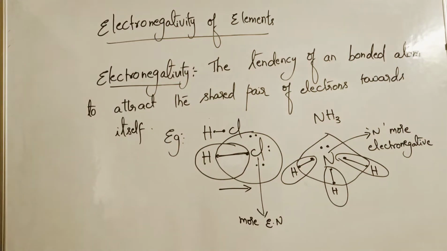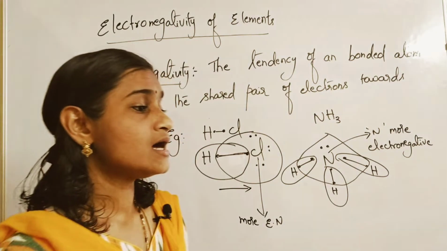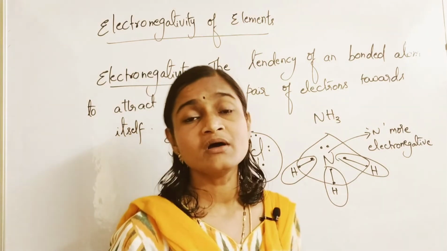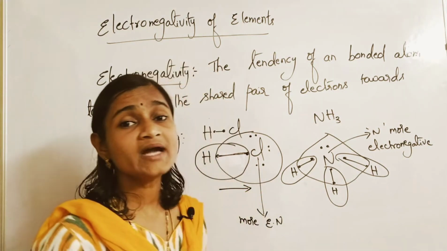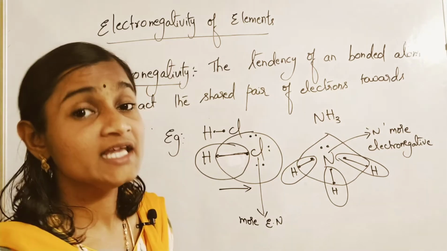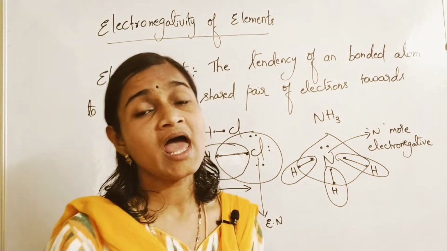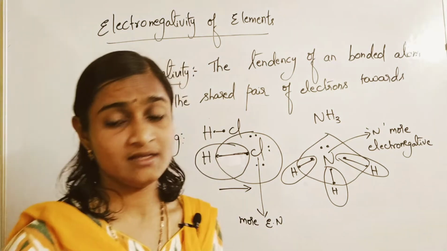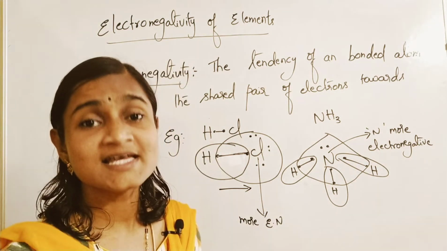So electronegativity is considered to be one of the periodic properties. How that property varies, that we have to understand. In groups, how does it vary, and in periods, how does it vary? That we have to understand carefully.